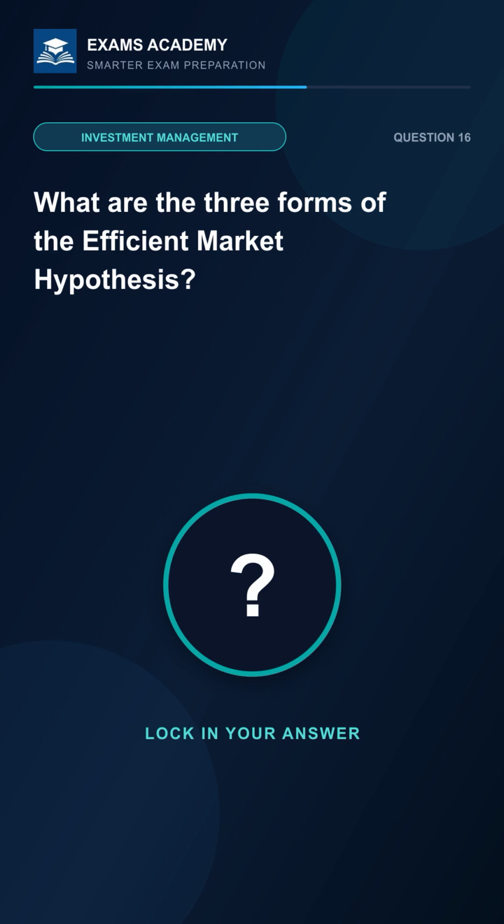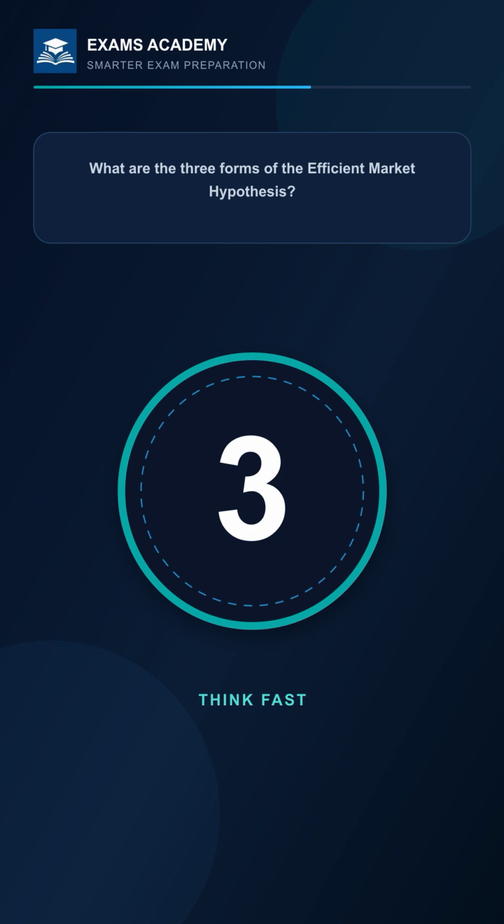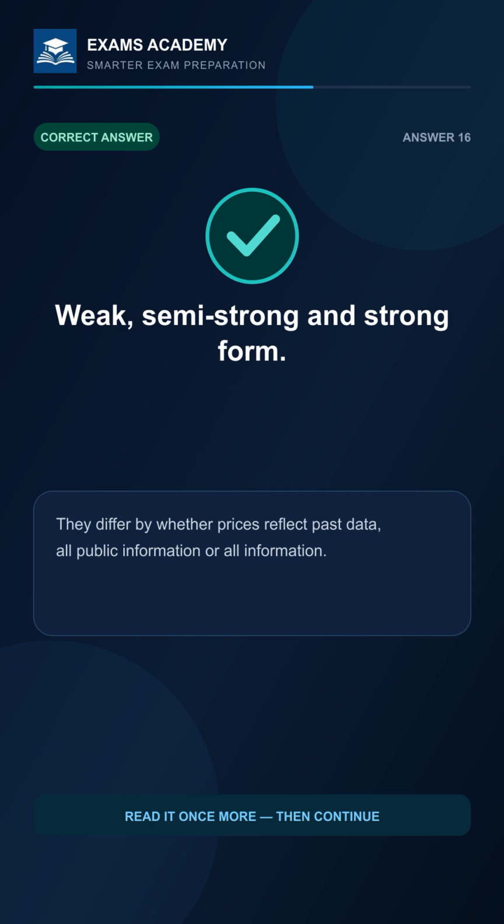What are the three forms of the efficient market hypothesis? 3, 2, 1. The answer is weak, semi-strong, and strong form. They differ by whether prices reflect past data, all public information, or all information.